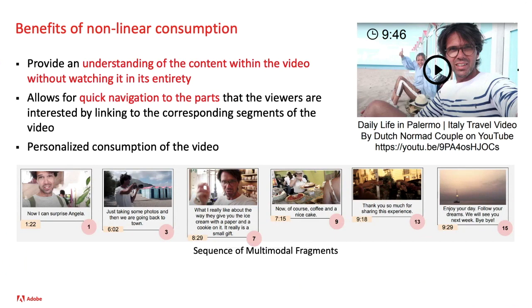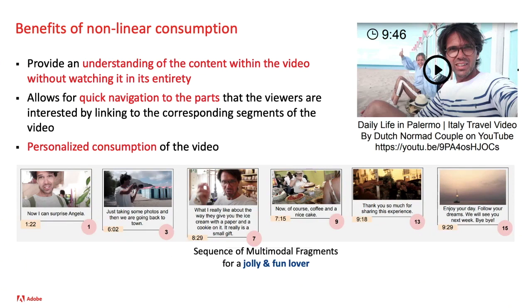Second, the viewer can also use this sequence of multimodal fragments to quickly navigate to the specific parts of the video that they are interested in. Let's say I'm interested in the bit about coffee and cake, so I can simply click on the fourth fragment in this sequence and the video will start playing from there. For the earlier part, I can just look at the earlier fragments in the sequence to get a quick overview of what was covered in the part that I'm skipping.